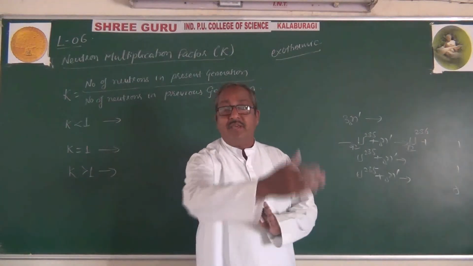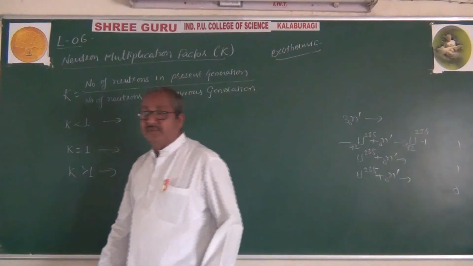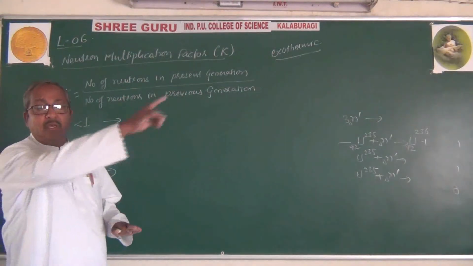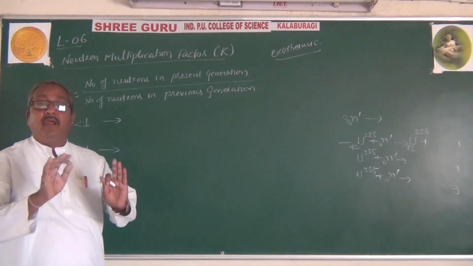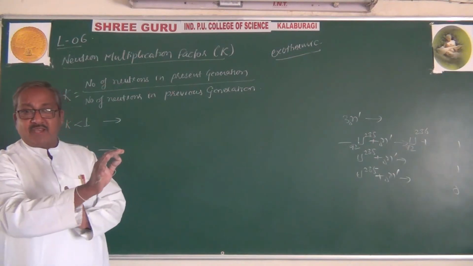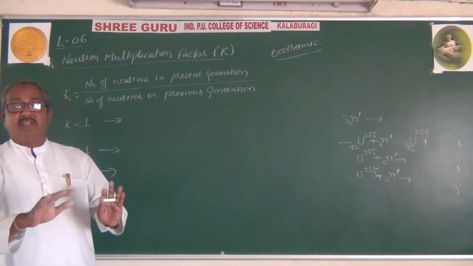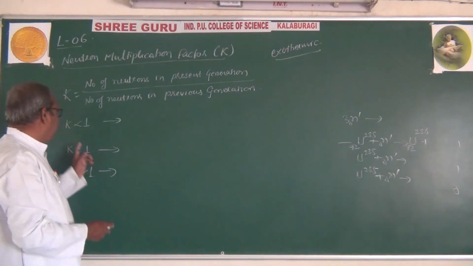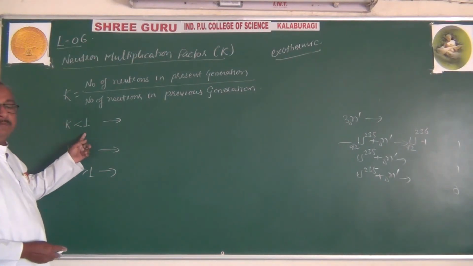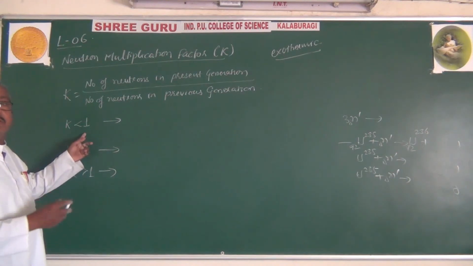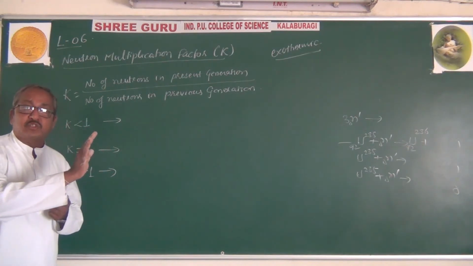Like that, the reaction goes on decreasing, and after a certain stage the nuclear fission reaction will die and stop. So if the neutron multiplication factor is less than 1, the nuclear fission reaction will not continue. After a few reactions it will stop.